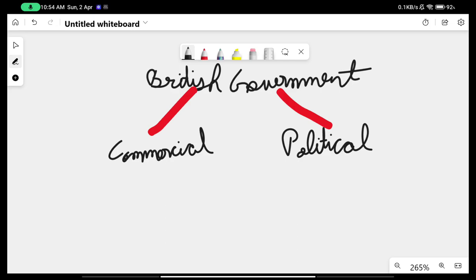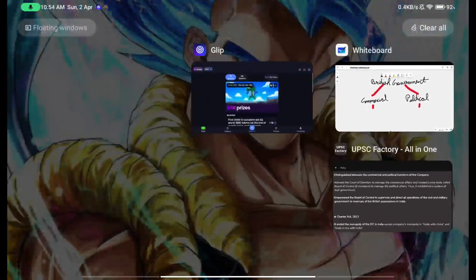And political is all the rest: how a country should run, what rules and regulations it must follow, what laws must apply to the country, how the police and the task force will work, and everything else. So now this task was given to the commercial and the political. Now here the commercial task was given to the board of directors, was it, or something else?